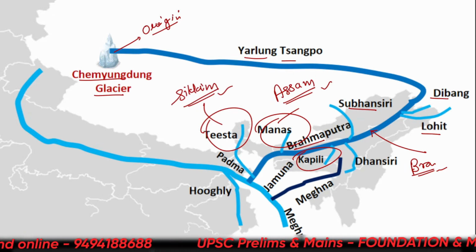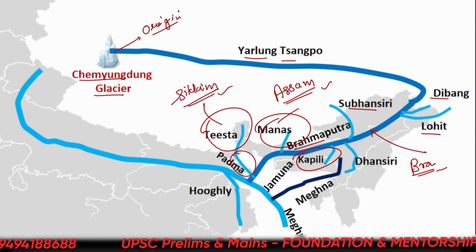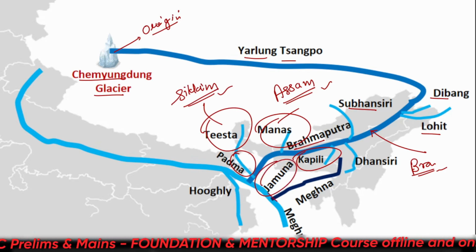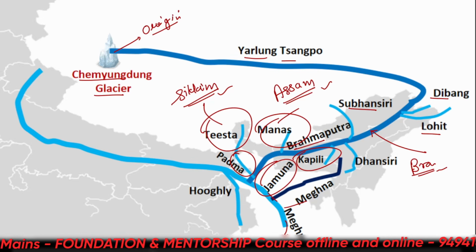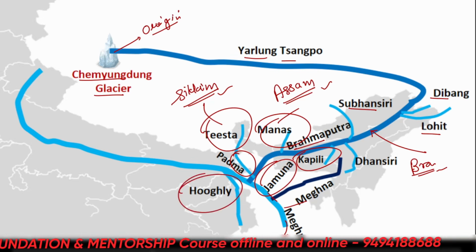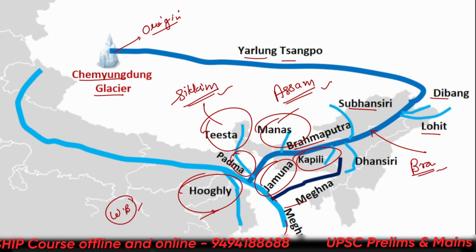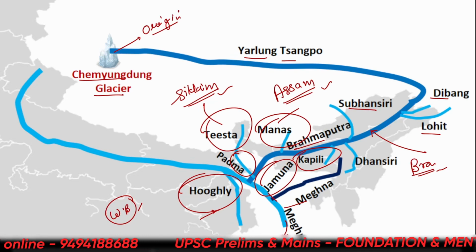Alright, so let's move forward. The Ganga becomes Padma, and the Brahmaputra becomes Jamuna. They mix into the Meghna river and finally fall into the Bay of Bengal through Bangladesh. This is the Hooghly river in the West Bengal region of India. So this is the related river system we needed to know before moving forward with the lecture.